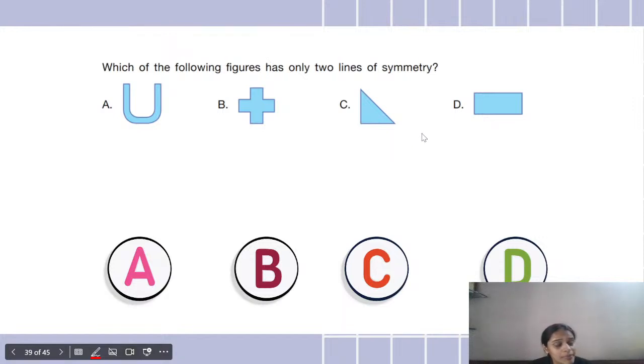Read the question properly. कौन सा ऐसा shape है जिसमें खाली 2 lines of symmetry है? Okay, not even more than that and not even less than that. उससे कम भी नहीं होनी चाहिए, उससे ज़्यादा भी नहीं होनी चाहिए. So Swadhin, you're giving me 2 options, but I said only 2 lines of symmetry. It should not be even more than that. So I've already given you the hint. Okay, be careful.